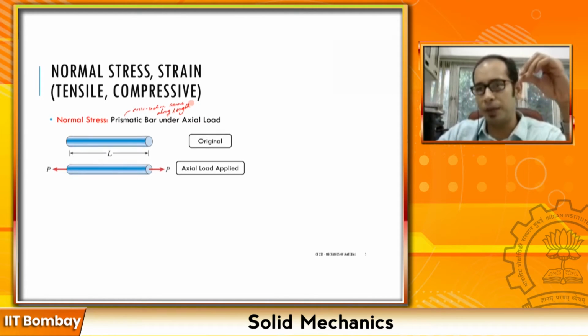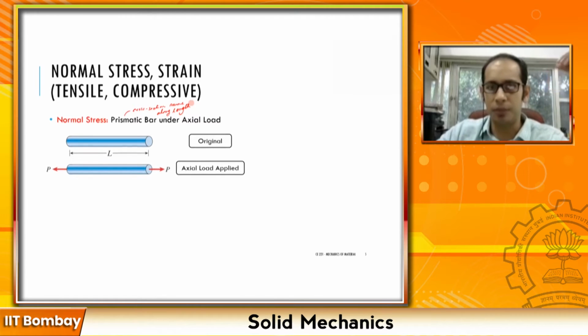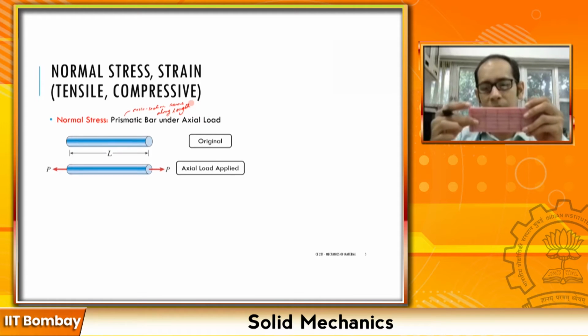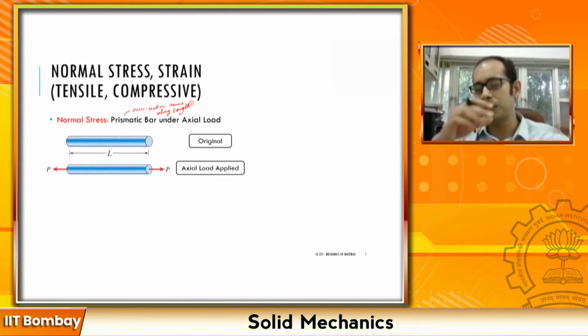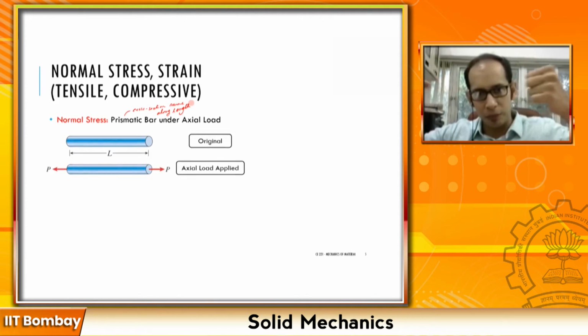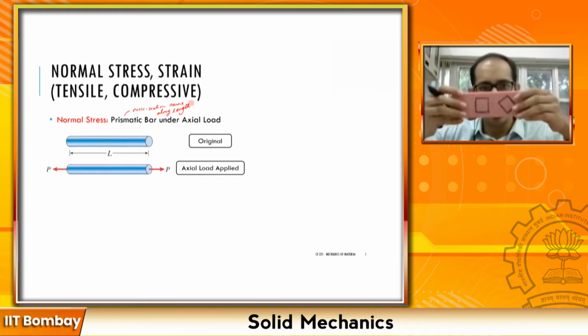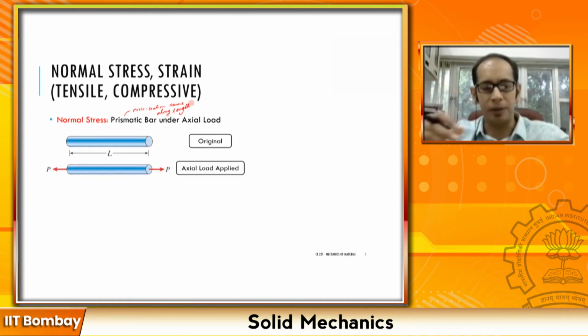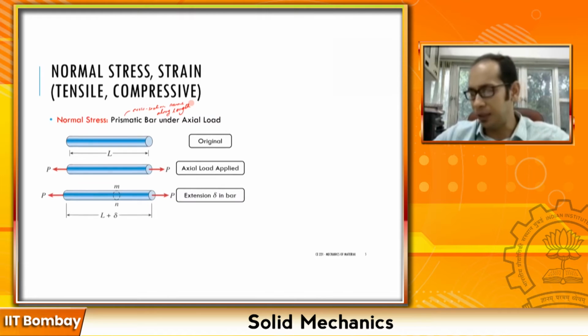So if at one end you're applying a force P, at the other end you automatically have to apply the force P. Or remember our last example: if one end is clamped and I pull it with a force P, I will feel a pull with a force P there as well, right? Now in this example, once you start pulling with a force P over here, your bar is going to expand, right? So you're going to see something like this over here.